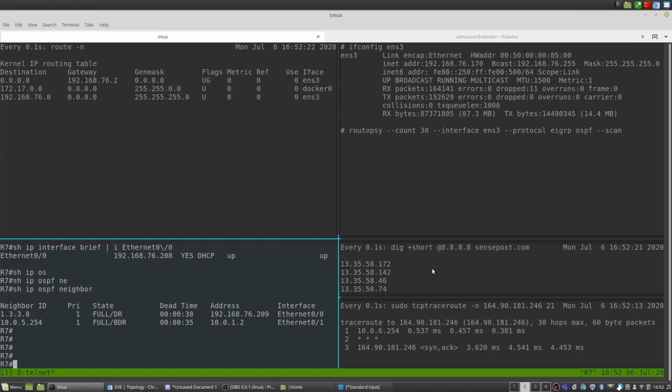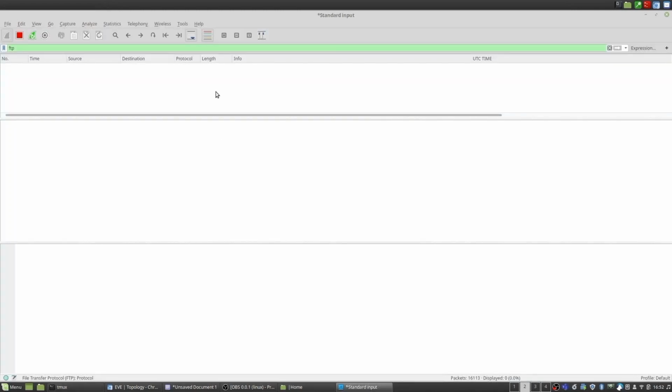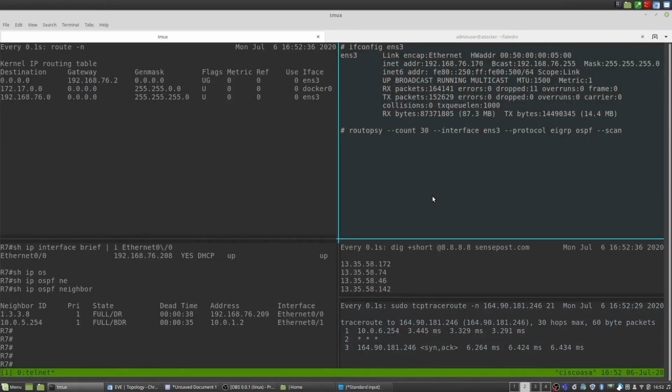So we've mentioned there's a victim in the bottom right. The victim is doing some DNS queries and is connecting to an FTP server. And this is essentially the traffic that we want to modify. We're running Wireshark on our attacker machine. We're filtering for FTP, and we're seeing that there's no traffic traversing through this FTP. After our attack, we'll show the Wireshark again. So let's start the attack.